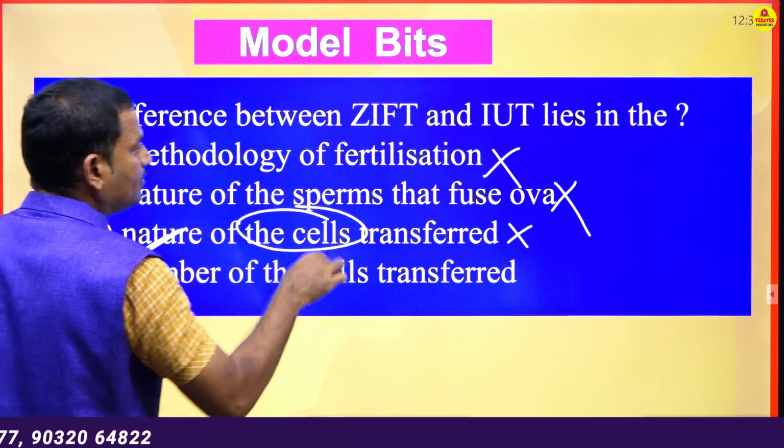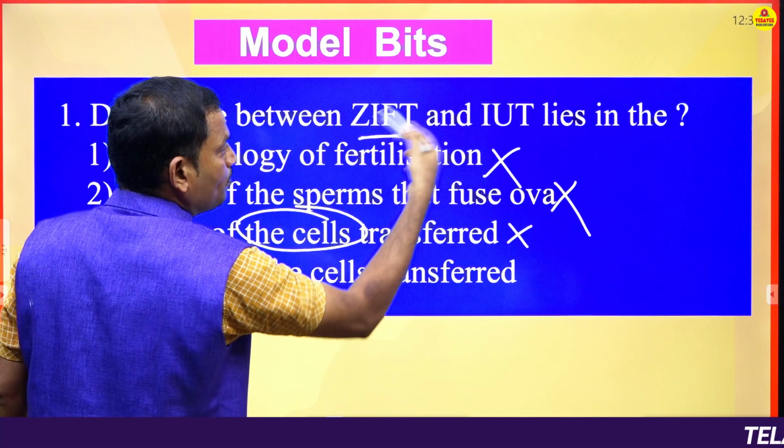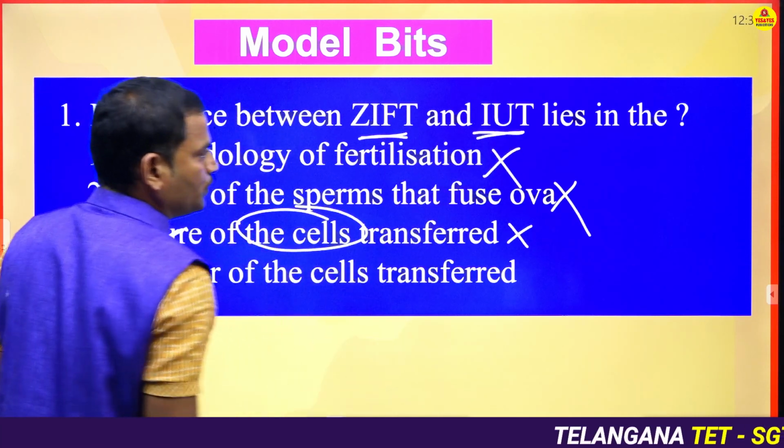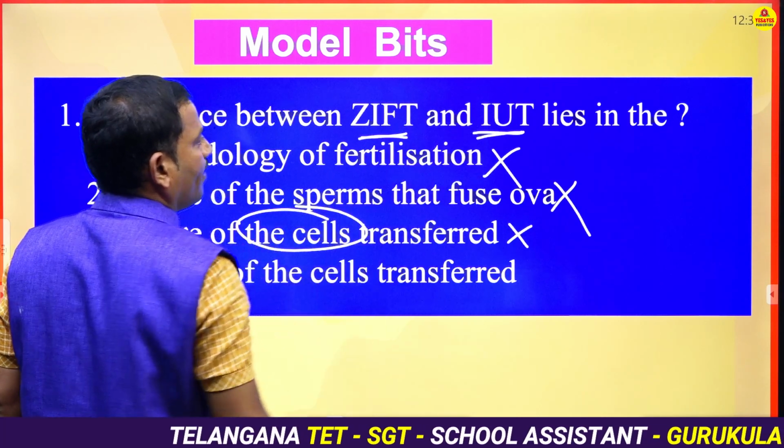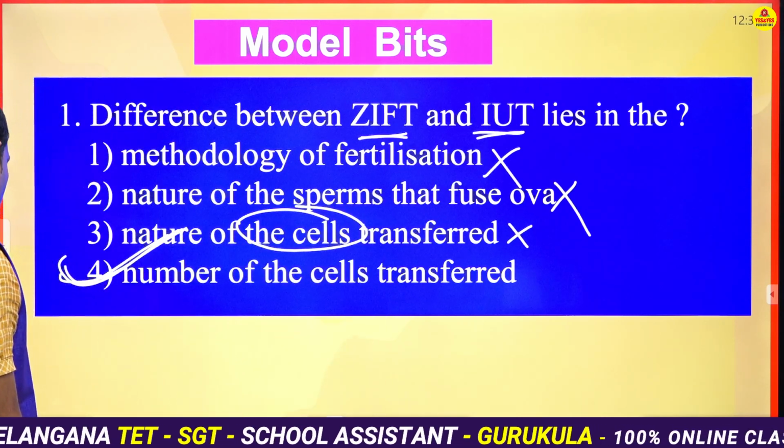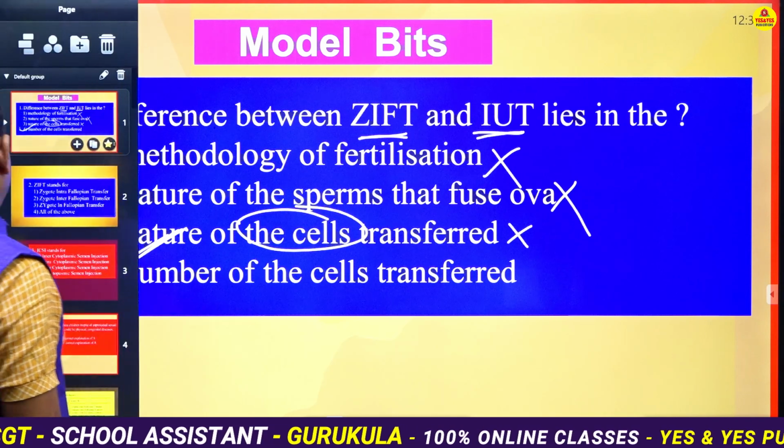If it is 8, that is called GIFT. If it is more than 8, that is called IUT. So in GIFT, the transfer occurs in the fallopian tubes, whereas in the IUT technique it occurs in the uterus, right?